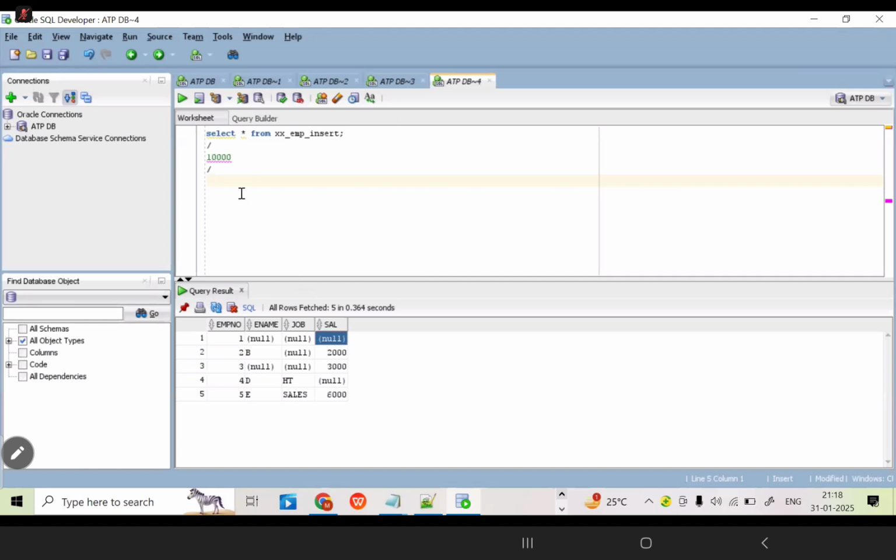If you are able to write the insert command with a duplicate value, like 10,000, it can come, but that is not possible for a unique column. That's the reason Oracle provides one more command, called the update command.